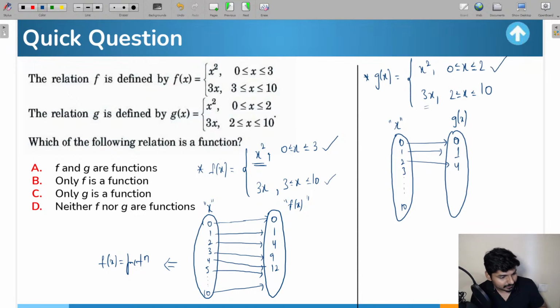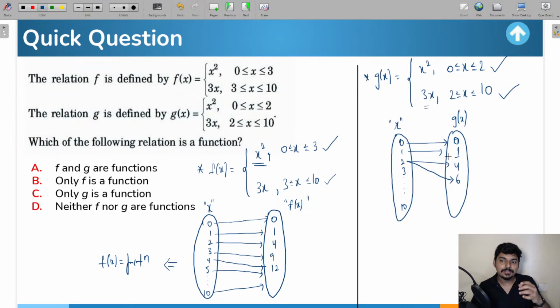Now this is done. Now let me go with the second expression, in which if you take x equal to 2, you will get 3 into 2, 6, which will be the value of g of x. So what does that mean? 2 is also having another image, which is going to be 6. Guys, stop the question here. There is no need for you to find the rest of the elements. Guys, tell me, will this be representing a function or will this be representing a relation? Well, if you see here, 2 is not having a unique image. 2 has two images here, which are 4 and also 6.